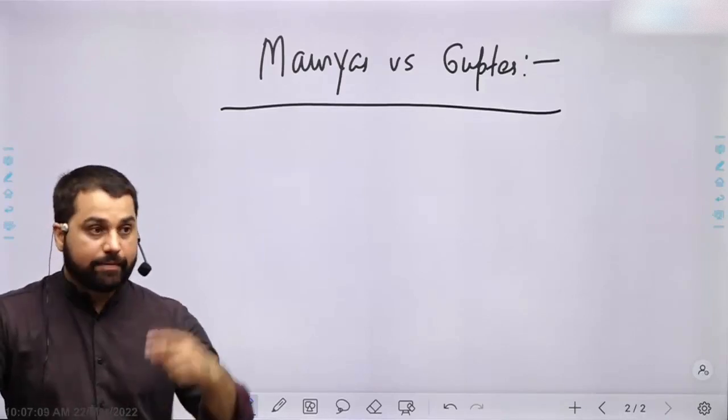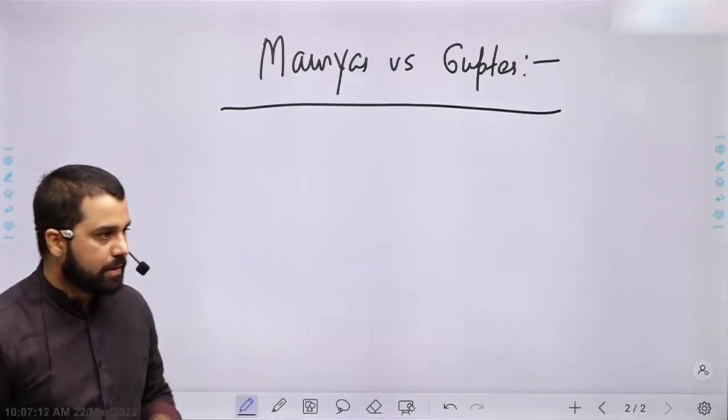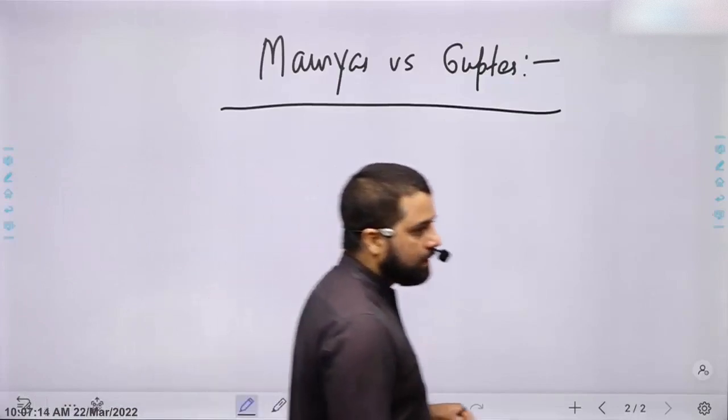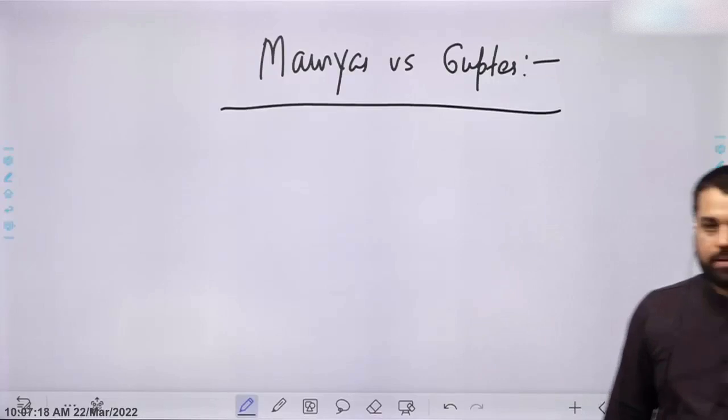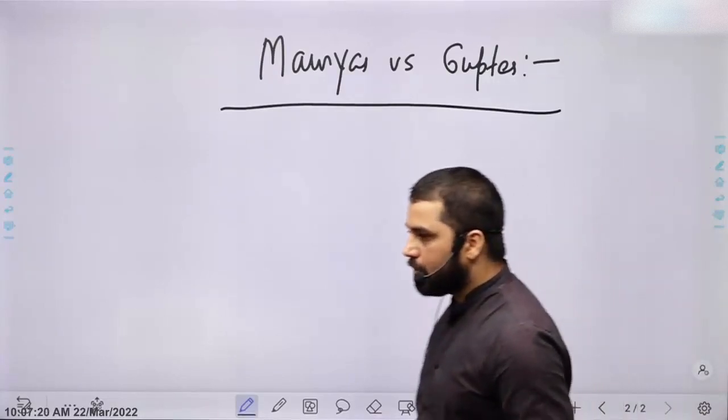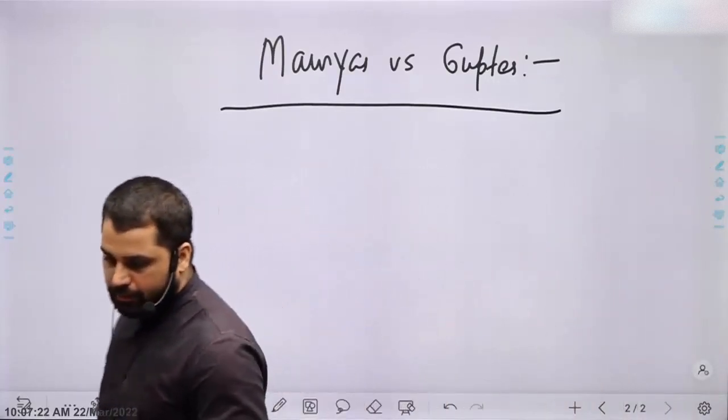Next bullet point, in fact a consequence of this: Mauryan bureaucracy was much more elaborate than Gupta's.